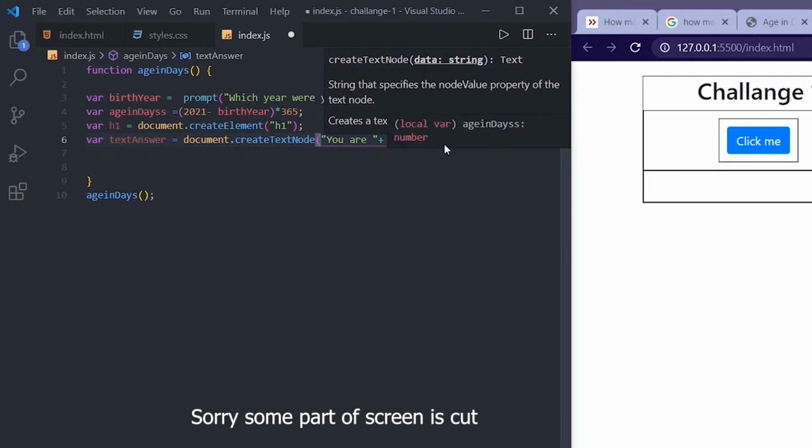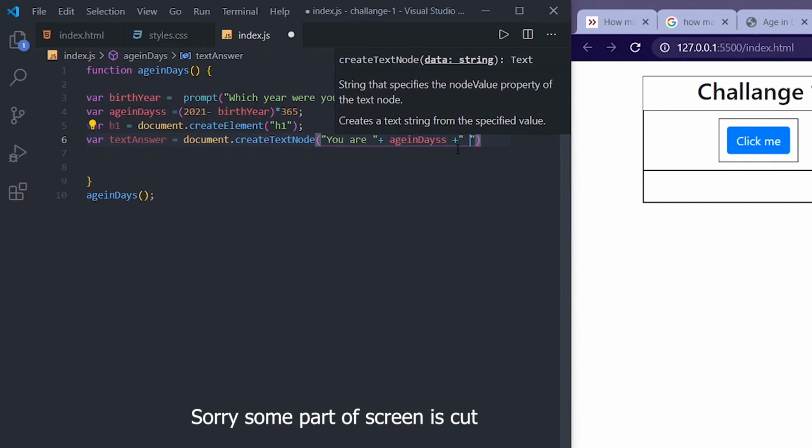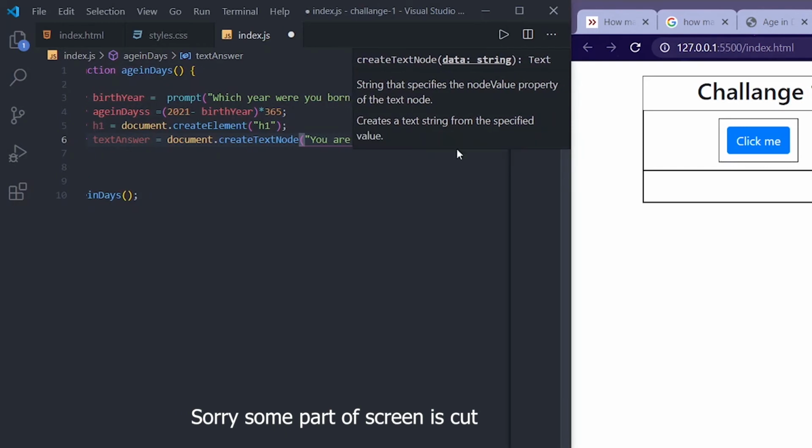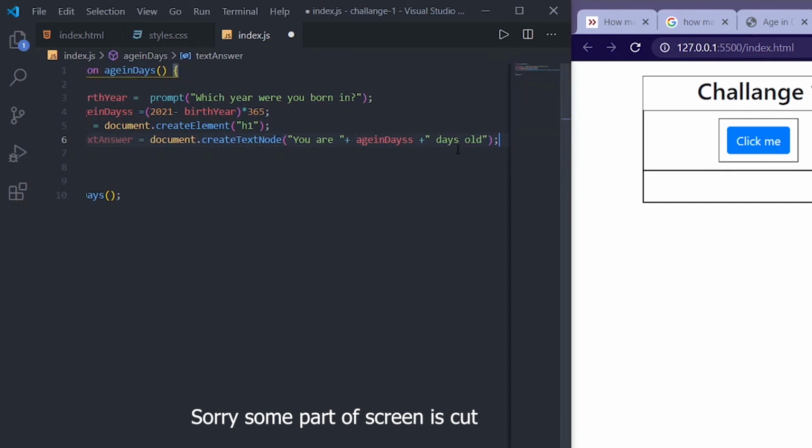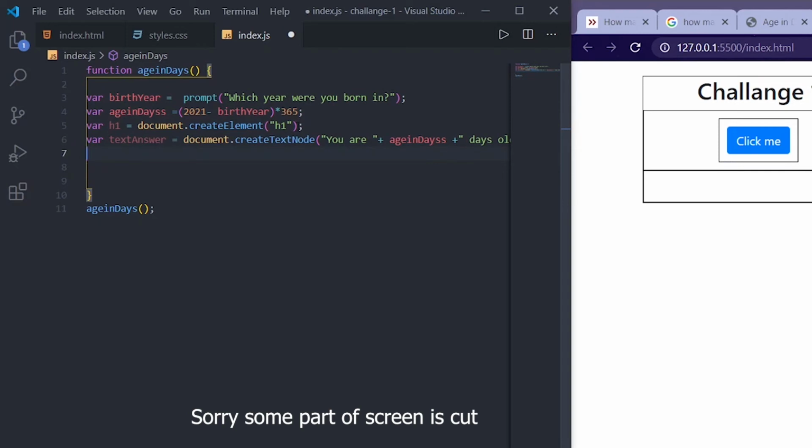You need to be careful here with the double s, and then days old. Okay, we created an h1 tag, we also gave that text.